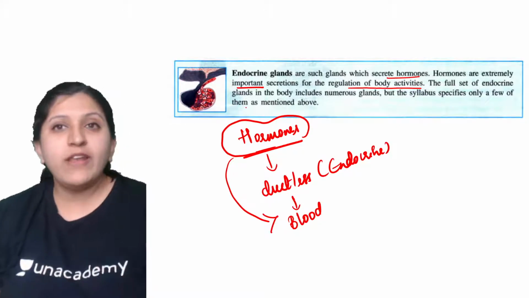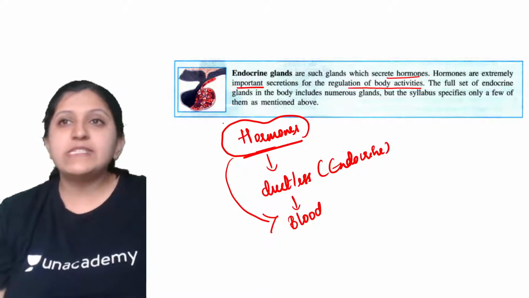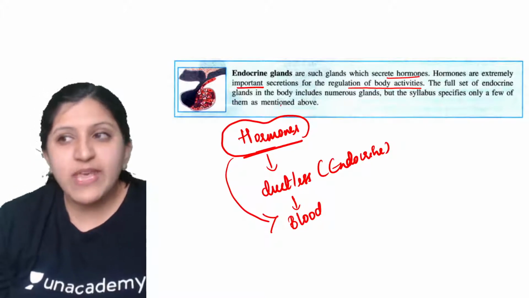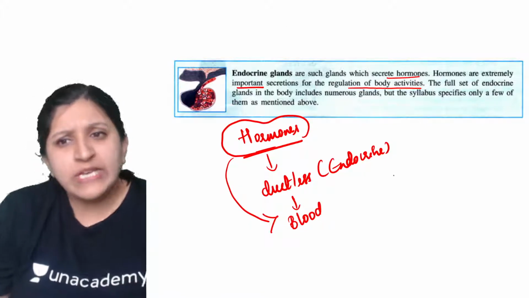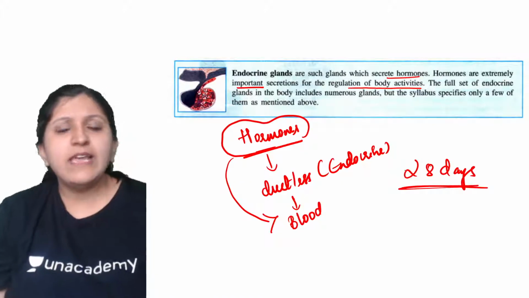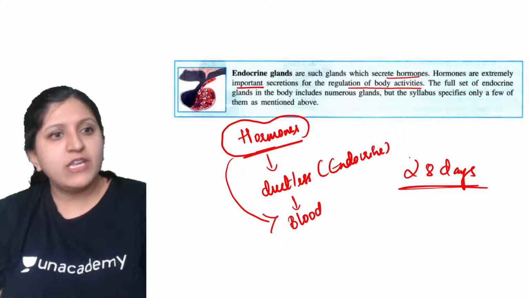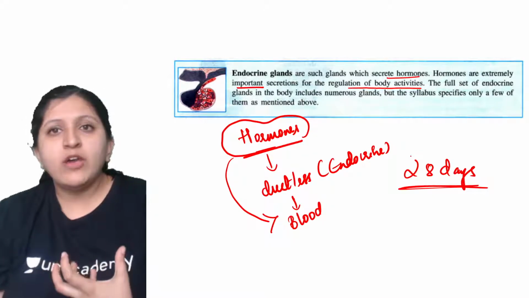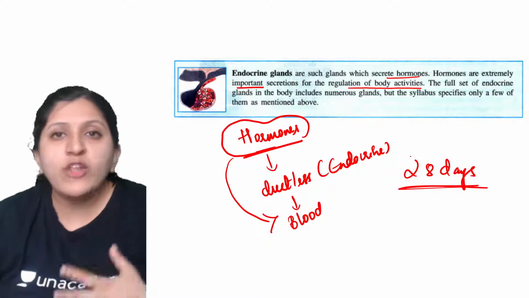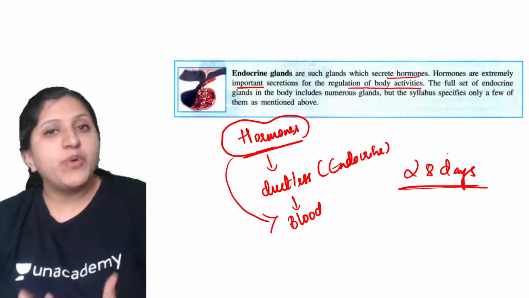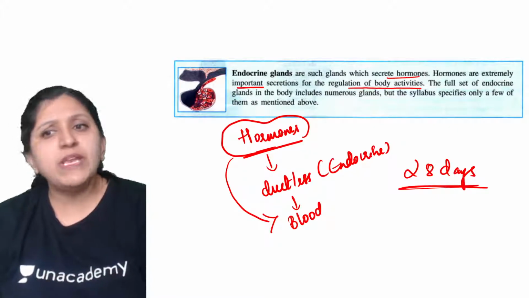Now on a regular basis, in the case of a woman, I'll take an example: the menstrual cycle, okay. There also we have a 28-day cycle. Again a variation is there depending on the person, or we can say depending on the hormone production. So there is a variation. In some it can be 1.5 months, and in some it can be 28 days.